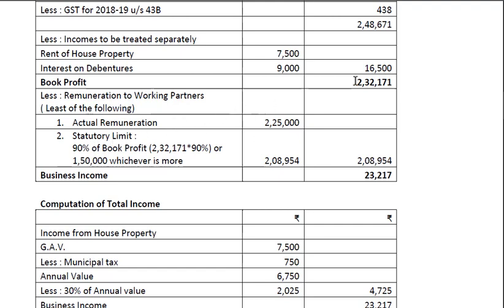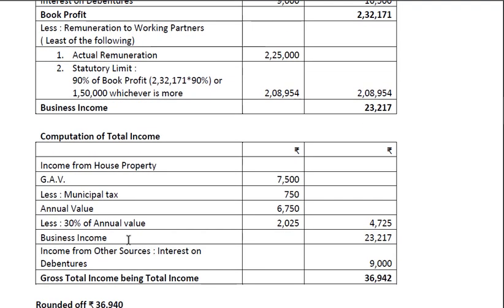Statutory limit is, so 2,32,171 is the book profit. On this amount at the rate of 90% or 1,50,000, whichever is more. So it comes to 2,08,954. Now among actual remuneration and statutory limit, whichever is less is considered. So 2,08,954 is deducted from book profit and we arrive at business income.